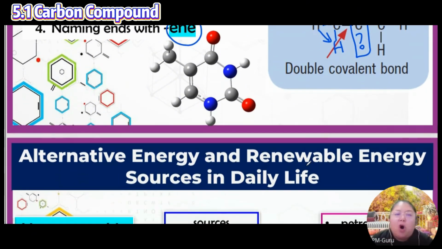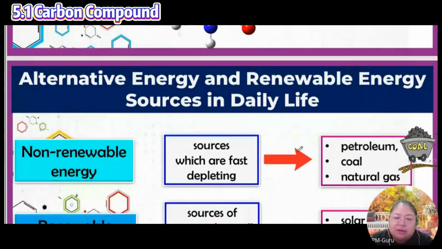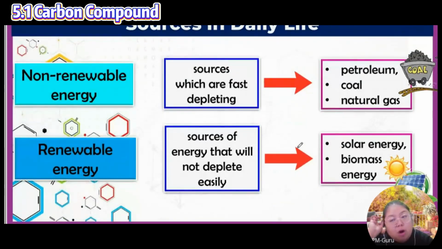Now we see the alternative energy and renewable energy sources in our daily life. Everybody knows we have non-renewable and renewable. Non-renewable sources are fast depleting. Once you get it, you can keep getting it, easy and fast, but when it's finished, there's no more.